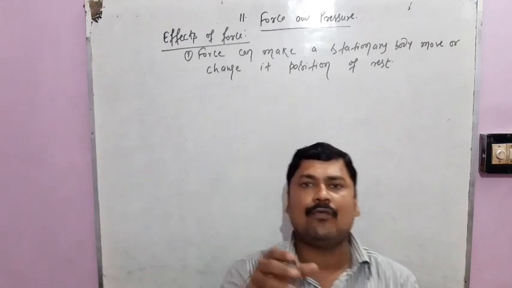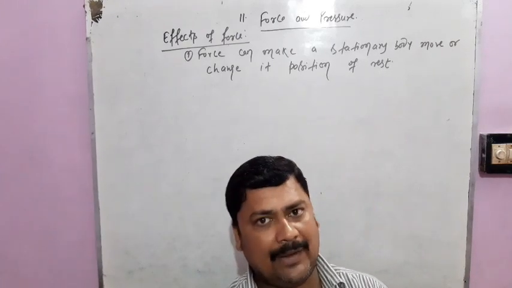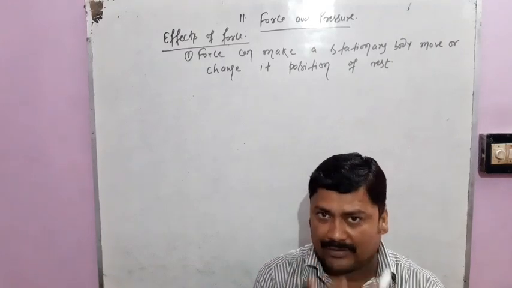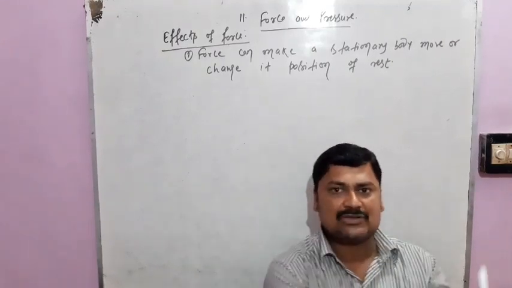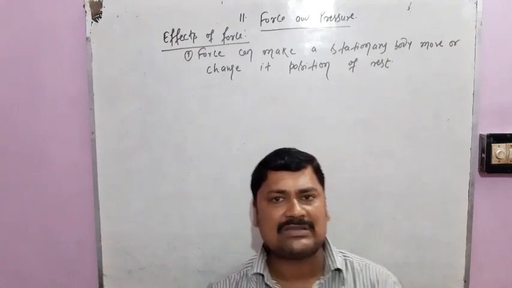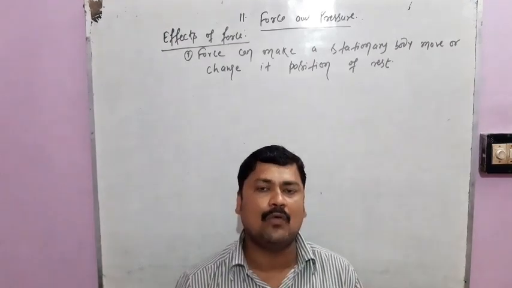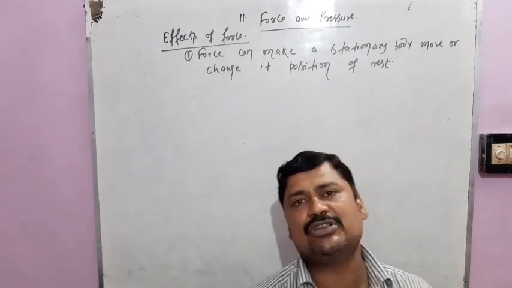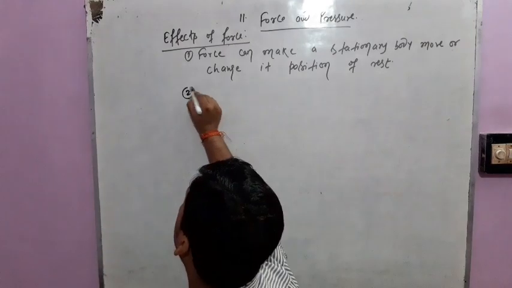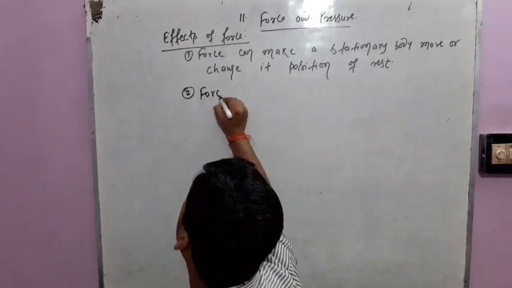Suppose a glass of water is kept on a table. When we apply force, we can change the position of rest of the glass from one place to another place on the table. So this example shows that force can make a stationary body move or change its position of rest. Now the second effect of force is force can